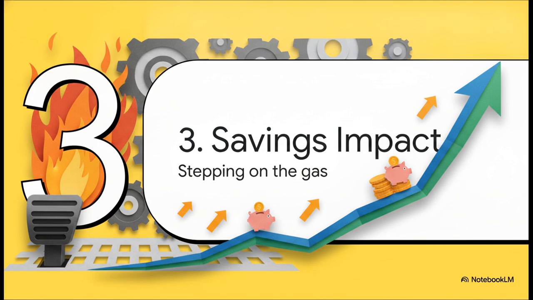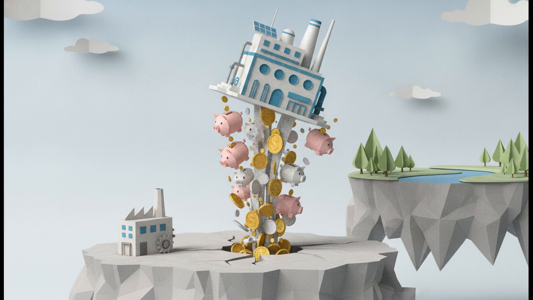Which brings us to part 3, how savings impact growth. Okay, picture an economy comfortably cruising along at its steady state. But then society suddenly decides, hey, let's save more of our income. Boom. This increase in the saving rate causes investment to immediately jump higher. But wait, the existing capital stock hasn't changed yet, so depreciation stays exactly the same for the moment. Suddenly, investment exceeds depreciation. This creates a massive surplus, driving the capital stock up year after year until the economy finally hits a brand new, higher steady state with more capital and more output.